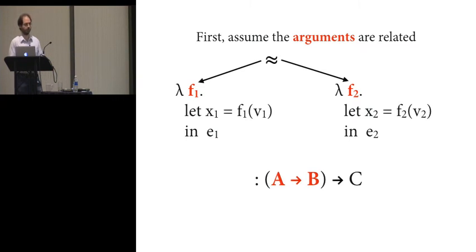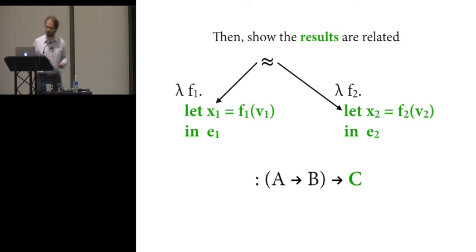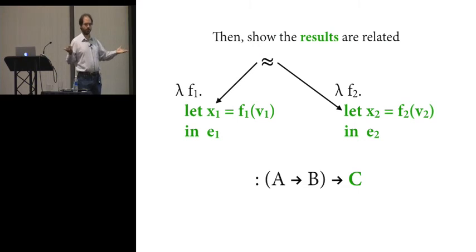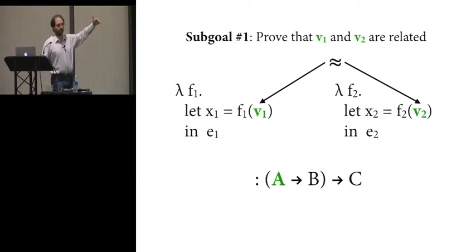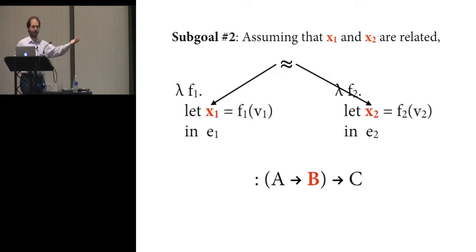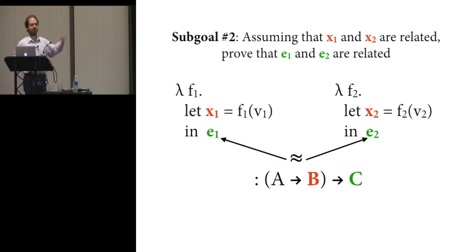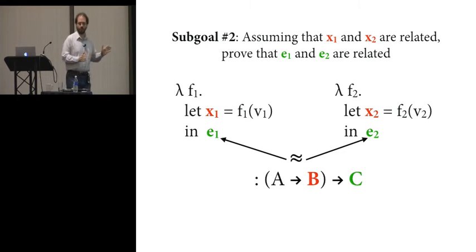Basically, you first assume, as I showed you before for how we define logical relations for functions, that the arguments f1 and f2 are related, and we have to show that the results, the let expressions, are related. Now, how do we show that? Well, we don't know anything about f1 and f2, so the only thing we can really do is use the assumption that they are logically related, which tells us they take related inputs to related outputs. So we can reduce the proof burden to two sub-goals: one, that the inputs to the f's, v1 and v2, are related, and two, that if we assume the outputs are related, which we're allowed to assume, then the continuations e1 and e2 are related as well. That's how you would do the proof using logical relations.